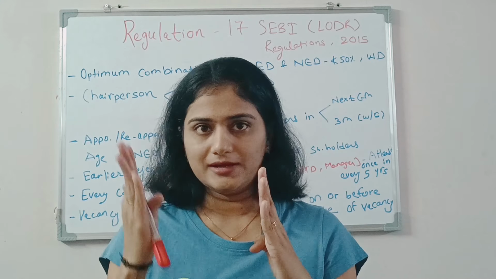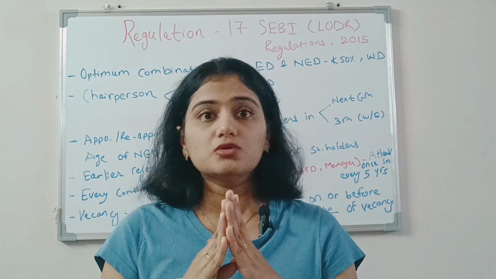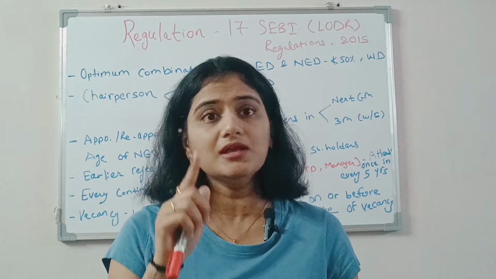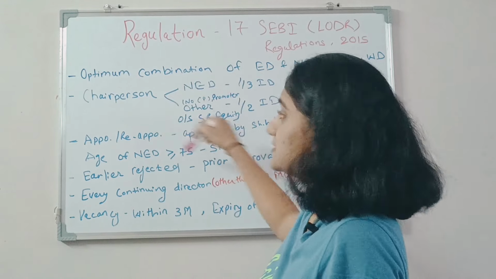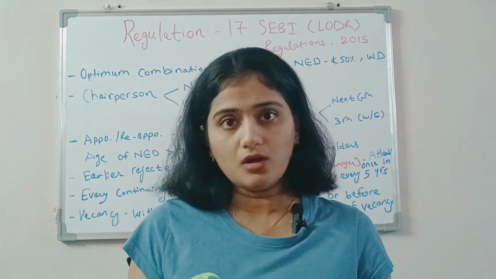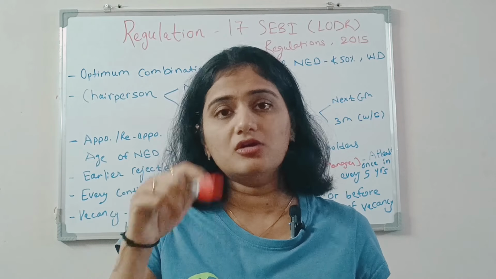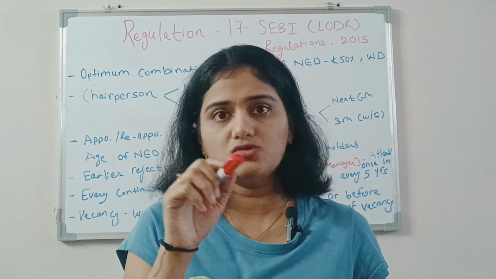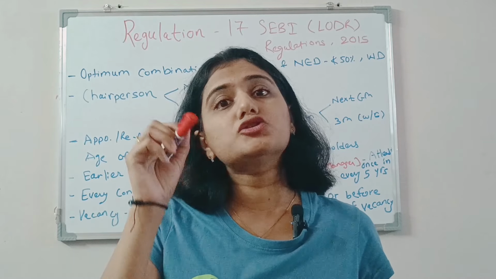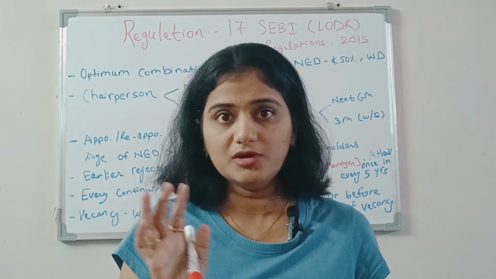So if we divide 13 by 2, it will come to 6.5, so 7 should be independent directors out of 13. Now if Mr. A leaves the company, then the number of IDs will be 6, so it will not comply with this regulation. So in this case, RIL has to appoint an independent director before 30th September, that is in replacement, or with effect from 1st October. If the expiry of term is with closing of business hours of 30th September, then there should be at least one new director before that, or with effect from 1st October 2024 at the earliest.